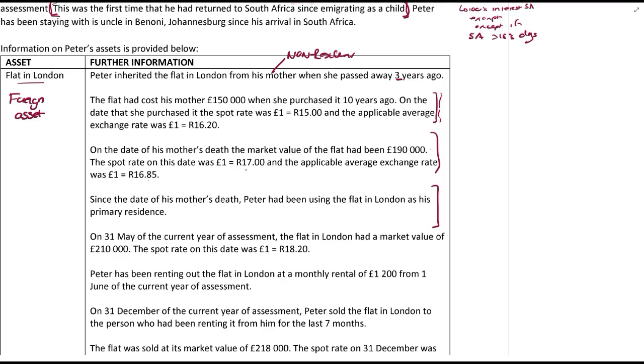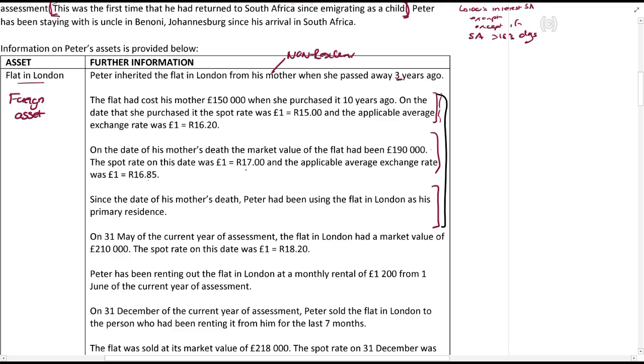Every single sentence should be considered carefully, but it doesn't necessarily mean you have to do something with it. And again, why are we so unconcerned about this? Because all of this happened to non-residents during the time and to foreign property. So non-residents and foreign property, it has nothing to do with us.